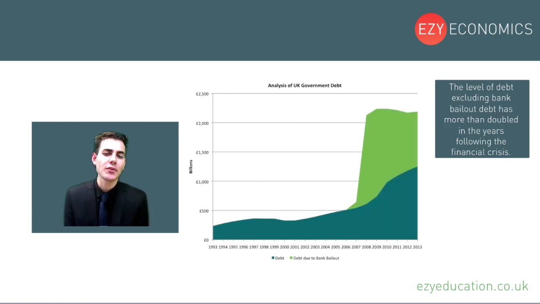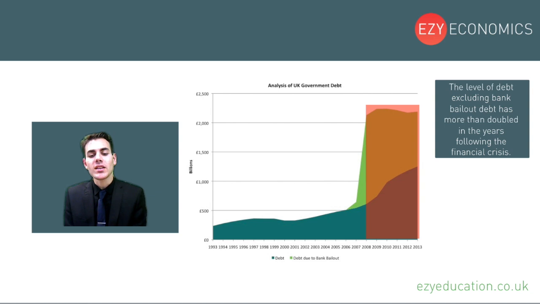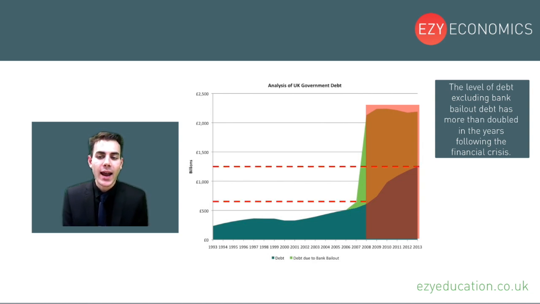Next statement is the level of debt excluding bank bailouts, that's the blue part of the debt graph, has more than doubled in the years following the financial crisis. Well, if we look at the year 2008, which is when many people perceive the financial crisis first came into power, we can see that if we look at the period in 2013, which is as far as our graph goes up to, the level of debt has more than doubled.